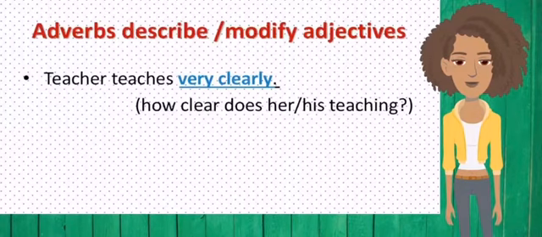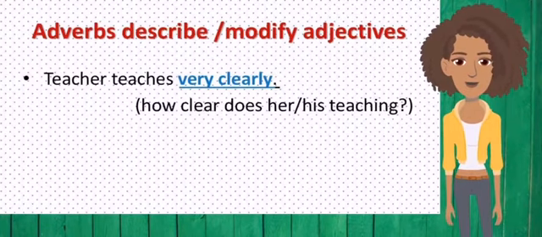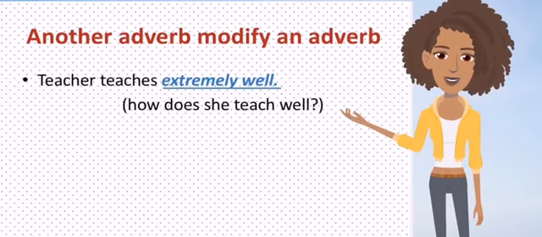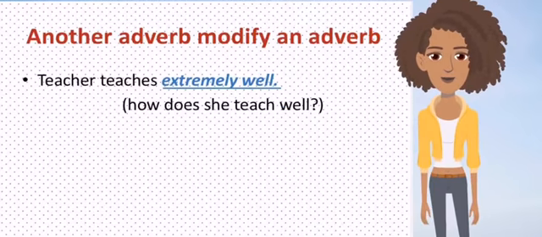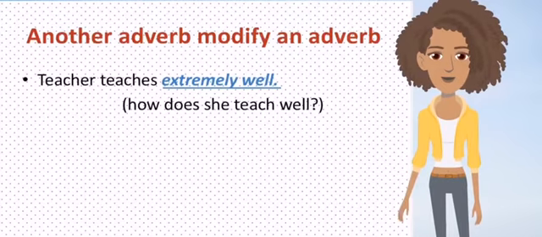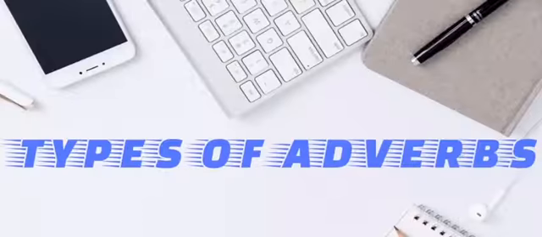The teacher teaches very clearly. How does the teacher teach? She does it very clearly. Adverbs modify another adverb. This is very special because adverbs modify another adverb. Example, the teacher teaches extremely well. How does she teach well? She teaches extremely well.